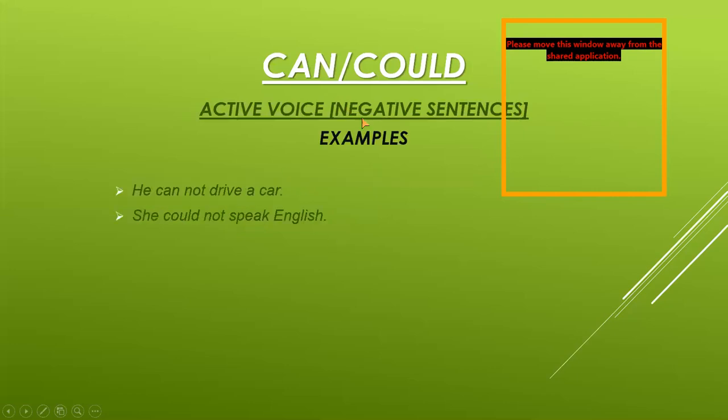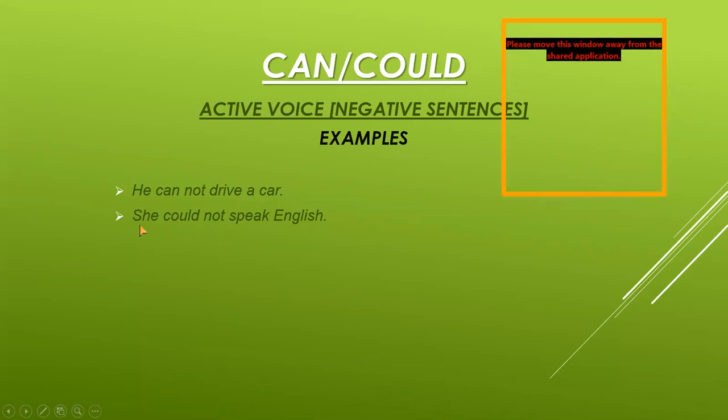Now I am showing you the examples of negative sentences in active voice. He cannot drive a car. He is the subject. Can is the modal verb. Not is the word used to make the negative sentence. Then drive is the first form of verb. A car is the object.